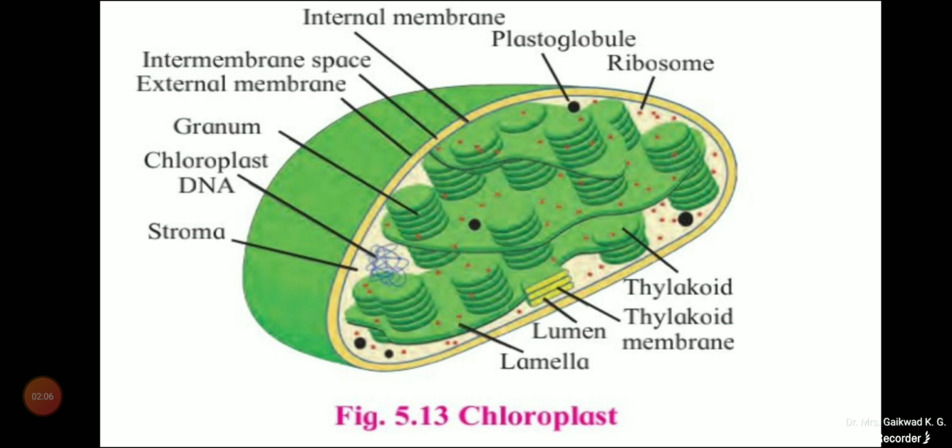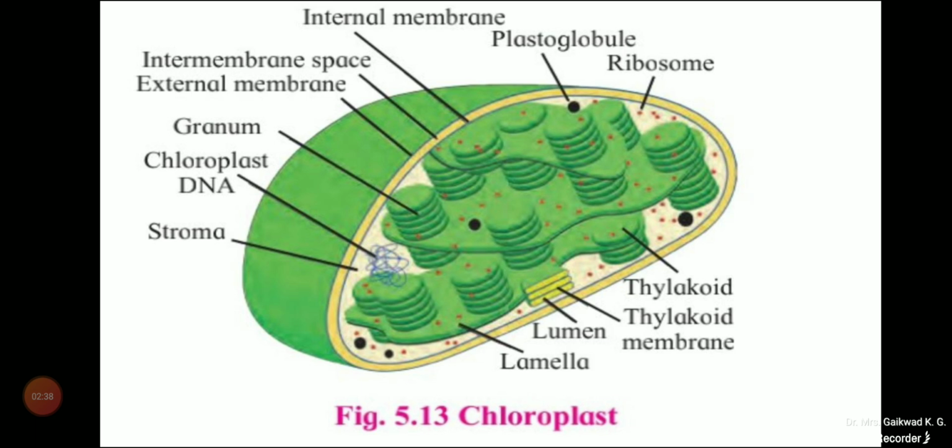Okay. So the leucoplasts do not contain any pigment. They are of various shapes and sizes. These are meant for storage of nutrients, for example amyloplasts, and these amyloplasts have the function to store starch. Elaioplasts are there, which are for the storage of oil, and the aleuroplasts are there for the storage of protein.